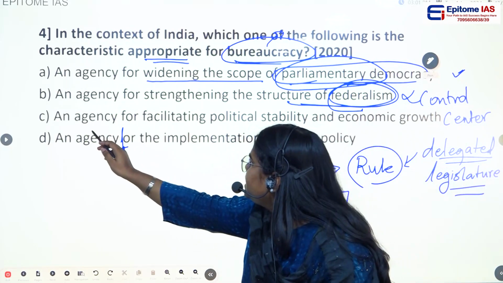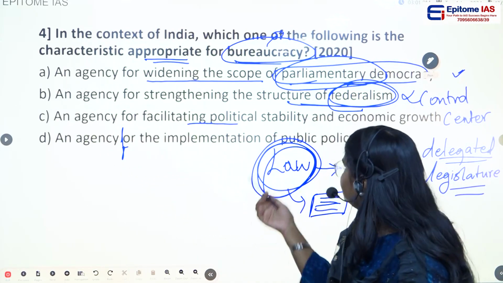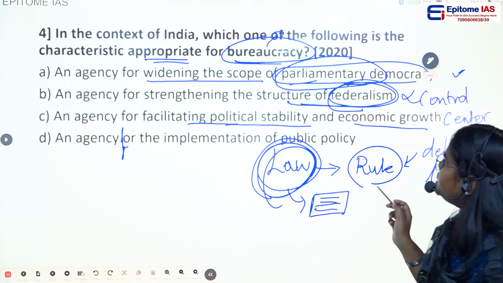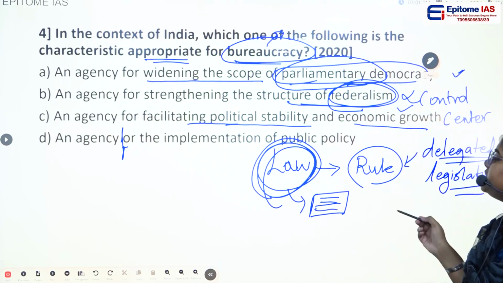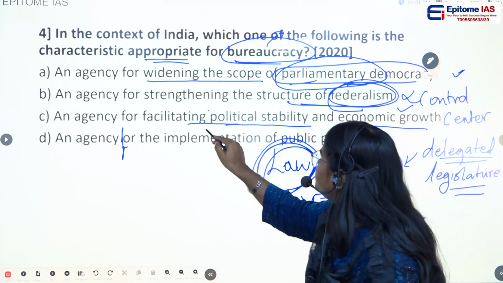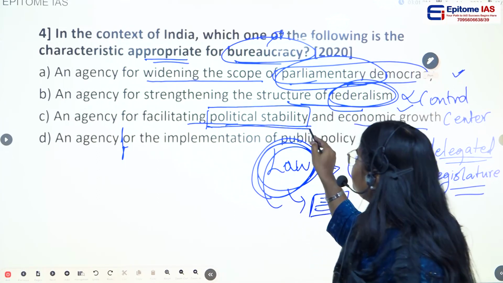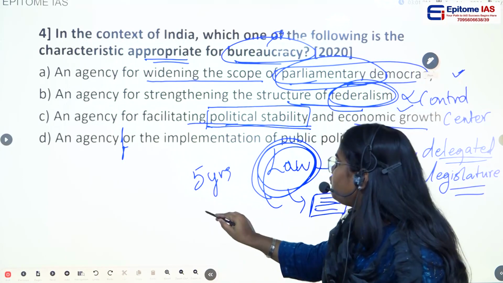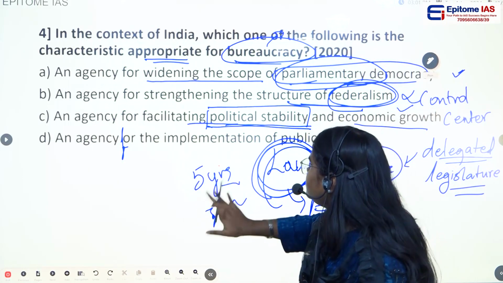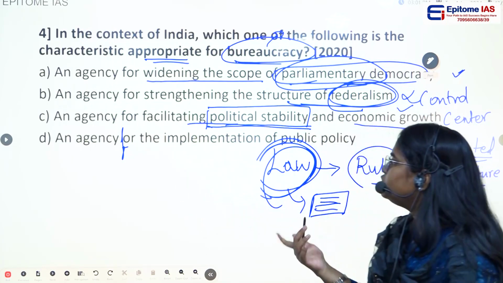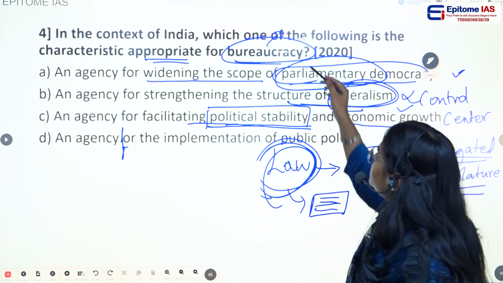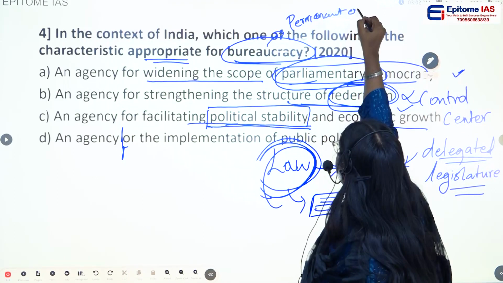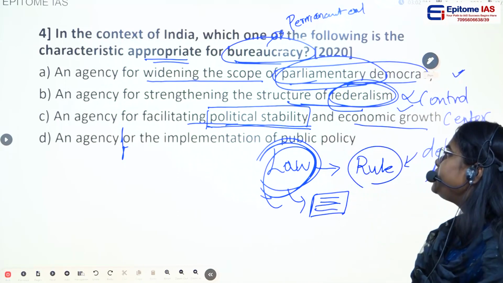Then option C, an agency for facilitating the political stability and economic growth. Again, this statement indirectly, yes, the bureaucracy does that. How? Political stability. The elected government usually can sustain for 5 years, 5 months also, 1 year also. So there is no stability in the elected government. But the bureaucracy is called the permanent executive.